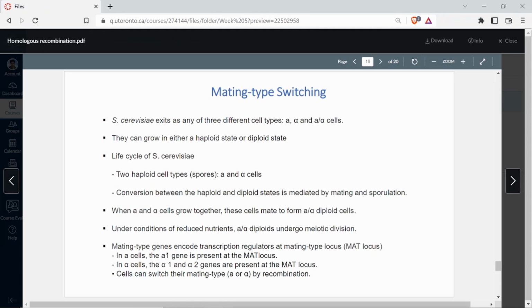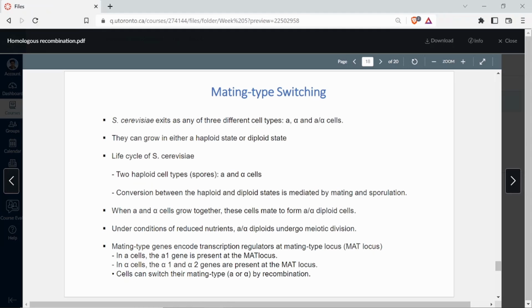So here also you have certain mating types in the yeast. They are kind of strains which are very, very slightly different in their genomes. It could be just one single locus or one particular region of the genome which might be different, otherwise it is all similar. So there are different mating types like A and alpha. When it is A type, it is haploid. When it is alpha type, it is haploid. But when there is a mating between A type and alpha type, then it forms an A alpha genotype. So you can imagine that when it is A, it is haploid.